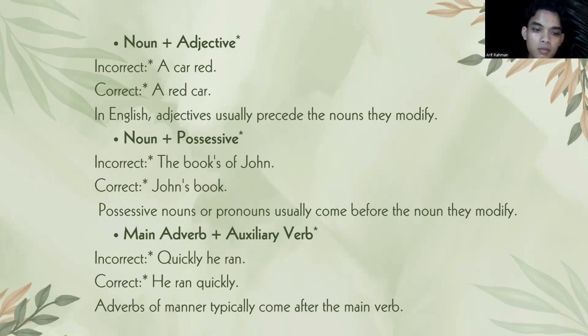Possessive nouns or pronouns usually come before the noun they modify. And then main verb plus adverb. The incorrect one is "quickly ran", and the correct sentence is "he ran quickly". In English, adverbs of manner typically come after the main verb,